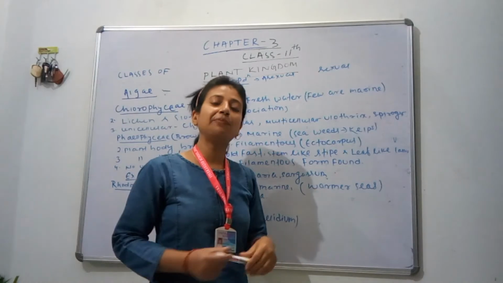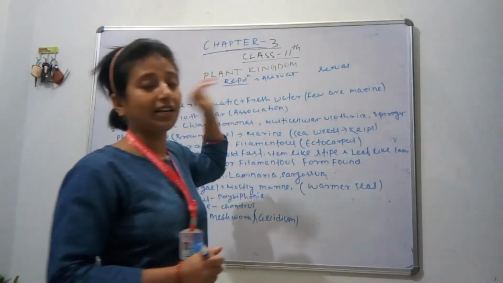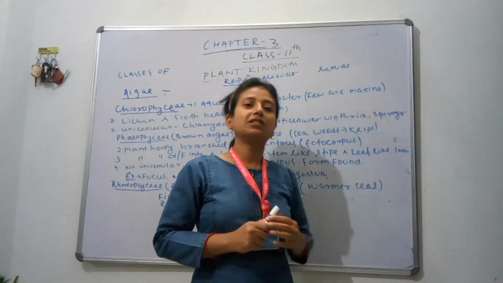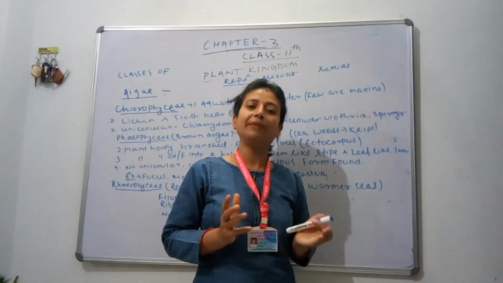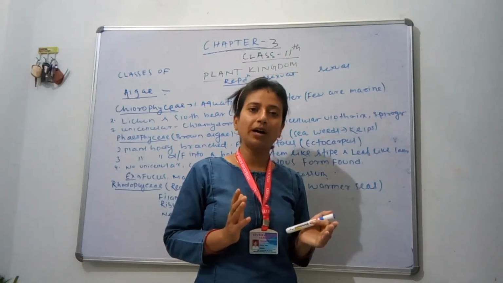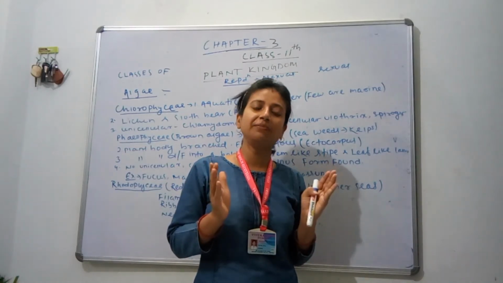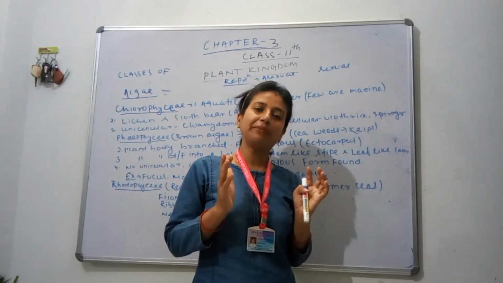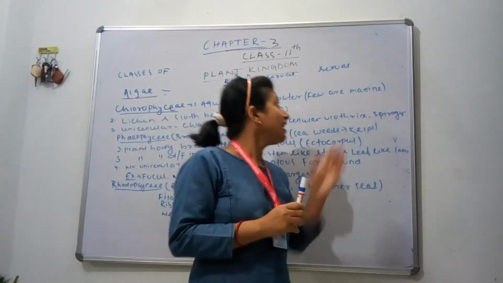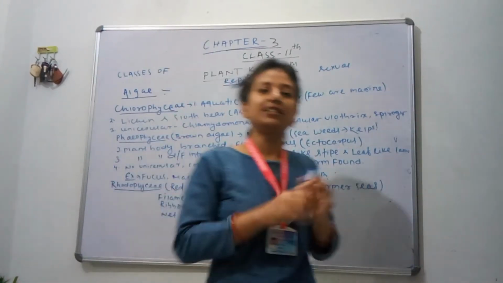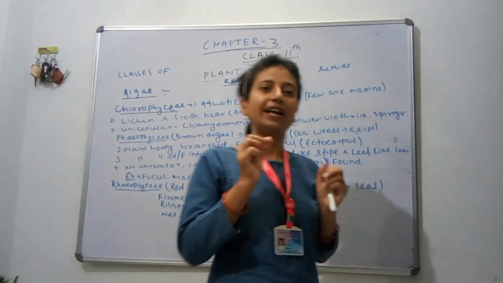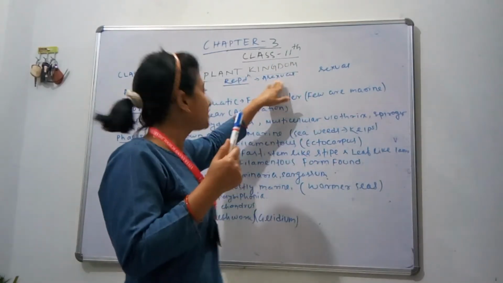So vegetatively it reproduces through fragmentation and asexually it reproduces by forming zoospores. And sexual reproduction takes place by forming gametes. The gametes are either isogamous, anisogamous or oogamous. I have already told you, isogamous means when both the gametes are similar in size, and anisogamous means when the two gametes, both male and female gametes, are dissimilar in size. And in oogamous, one gamete, the female gamete, is static, means constant, and large in size, and the male gamete is small and motile. This is how the species of algae reproduce.